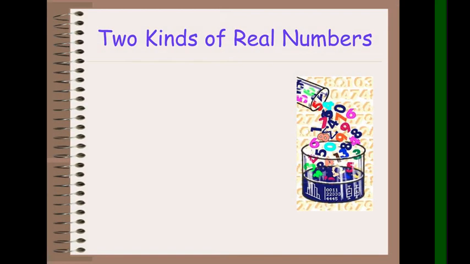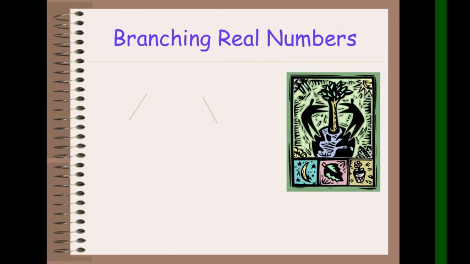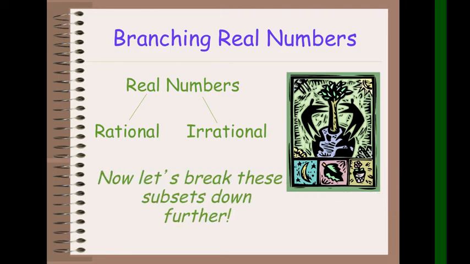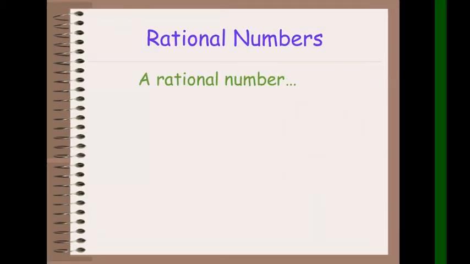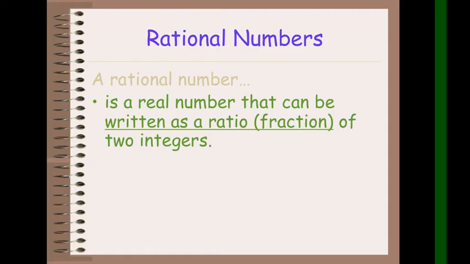So there are two types or two kinds of real numbers. The first one is the rational numbers, and the second is the irrational numbers. So the real numbers have the rational and irrational numbers. Now let's break these subsets down further. For the rational number, a rational number is a real number that can be written as a ratio or fraction